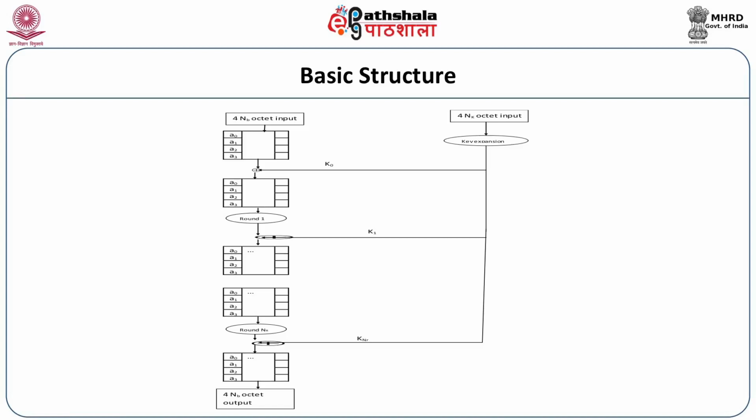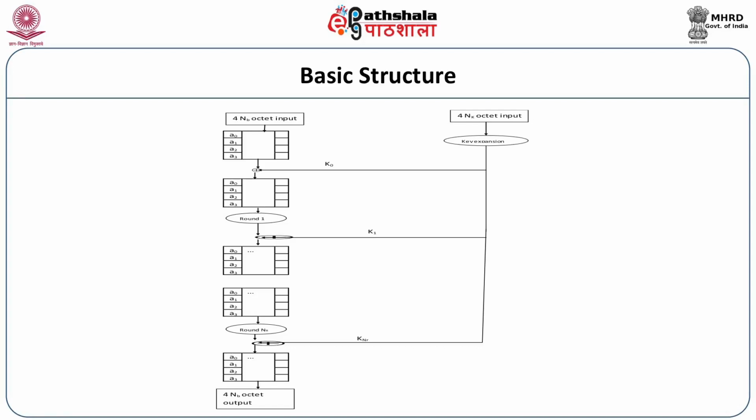This is the general structure of AES, where you have a 4 NB octet input. I already emphasized that it works on the vertical columns. It is exclusive OR with K0. K0 is the key for the 0th round. We have already seen how many rounds there can be. It is determined by NB and NK. From the 4 NK octet input, the key expansion is done.